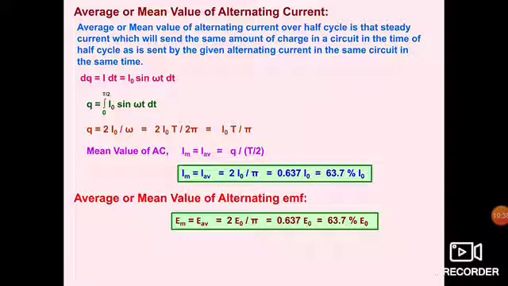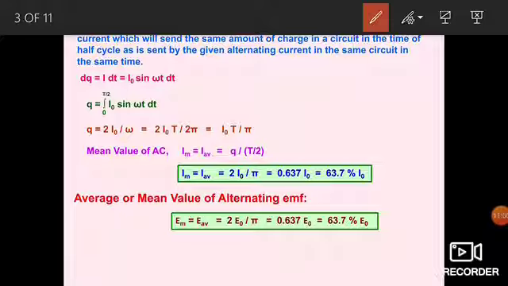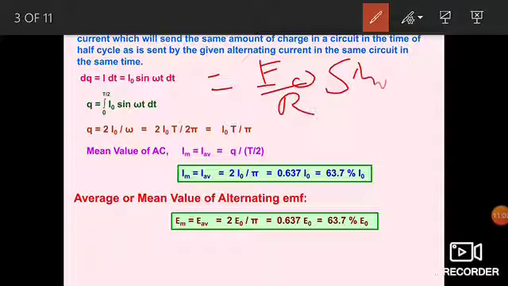If you follow the same thing, after integration, now you will write dq equal to I dt, where I can be replaced by E by R. So this term becomes E naught by R sin omega t.